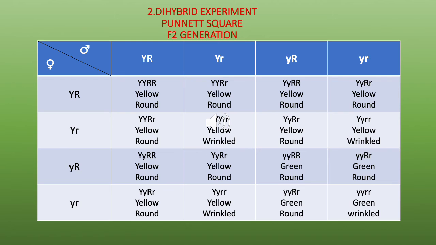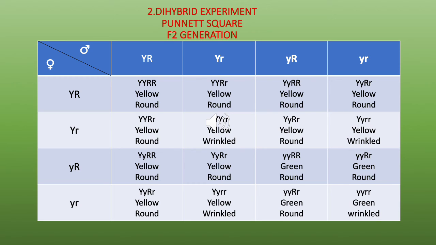So that green wrinkled, which is a complete pure recessive plant, because it is recessive for both the characters, for the color and the shape, that is the green and the wrinkled. It's a pure recessive plant. So you have one pure recessive plant. Now you have 9 plants which are yellow and round.